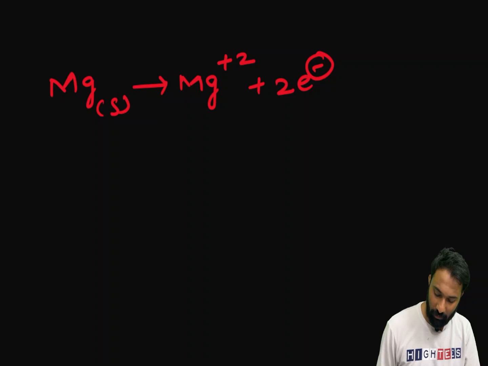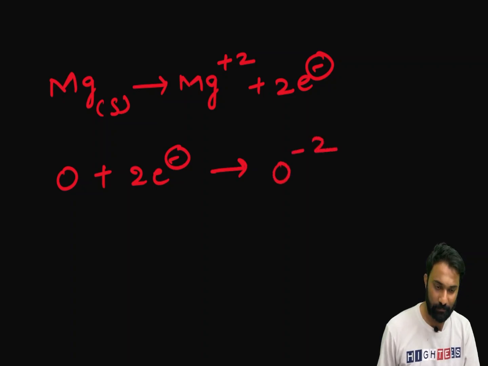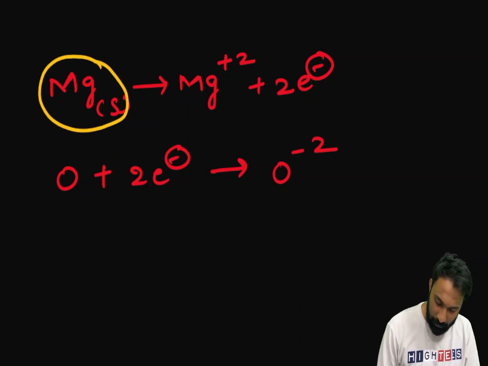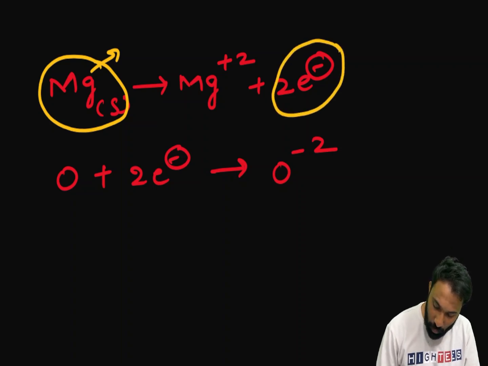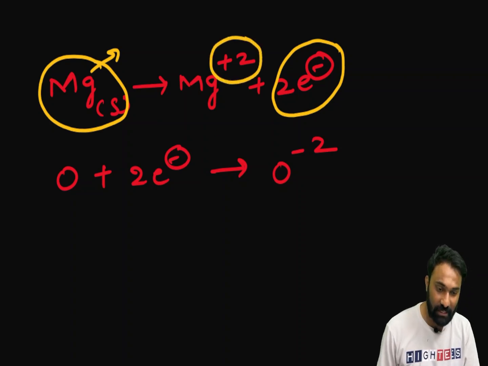Next I will give you another well-known example, a general example. We will take oxygen. Oxygen by taking 2 electrons will convert into O2 minus. Here you can see this magnesium, normally its atomic number we know. This magnesium by the loss of 2 electrons got a charge.